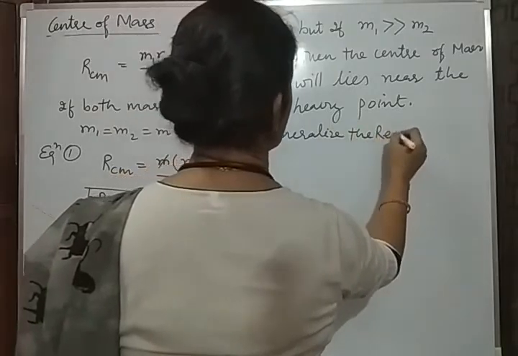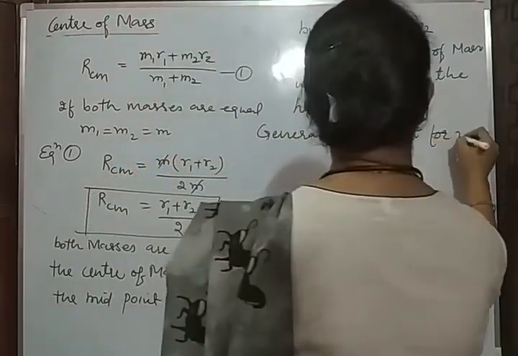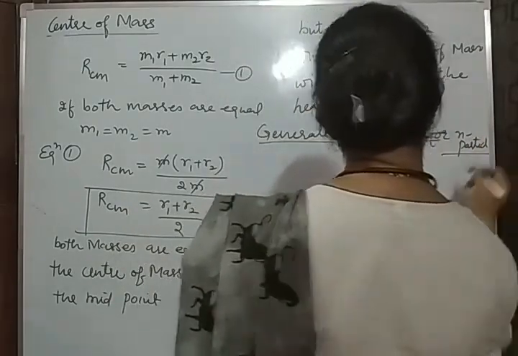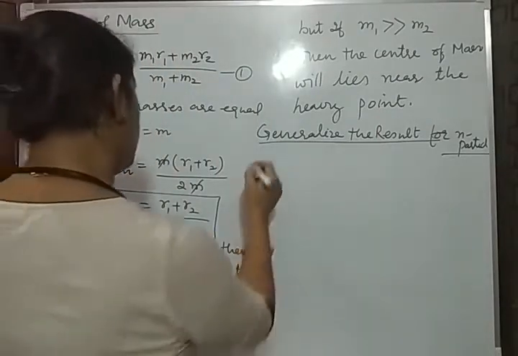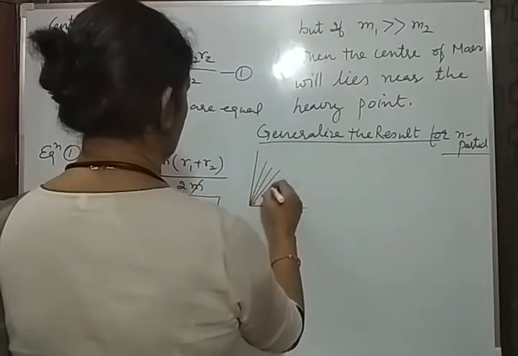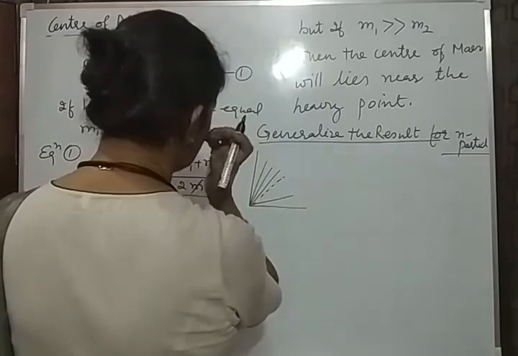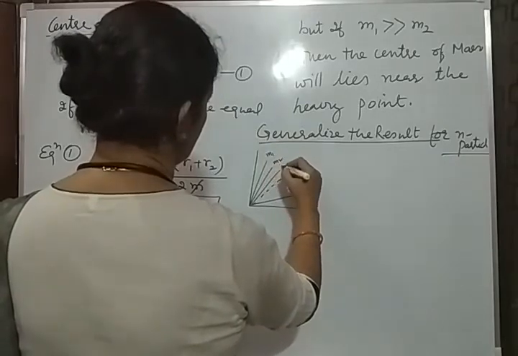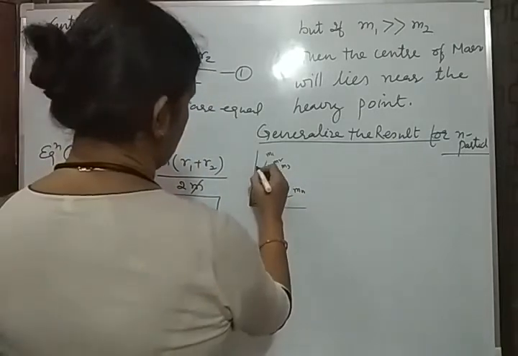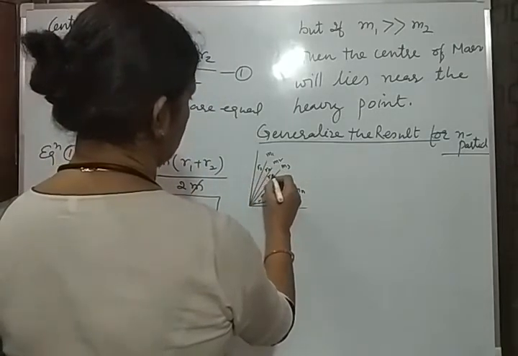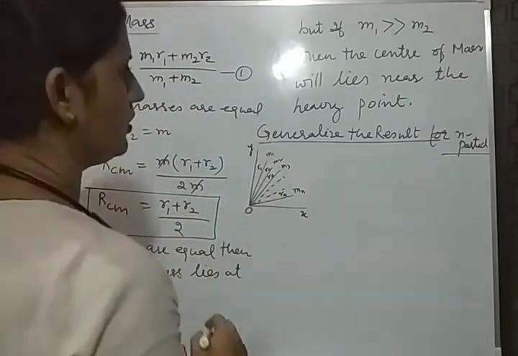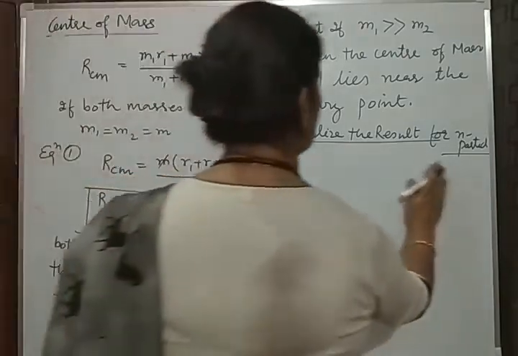Generalize the result for n particles. Instead of 2 or 3, if you are having n particles, then what will be the change in the expression? Suppose you are having n particles like this. This is M1, M2, M3, and the last one is Mn. N particles are there. Their position vectors are R1, R2, R3, and Rn. This is x-axis, y-axis, and origin. How is the center of mass there?